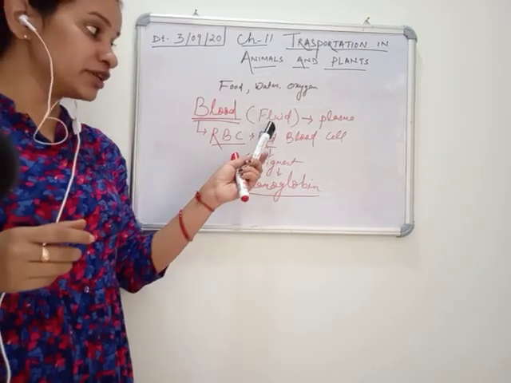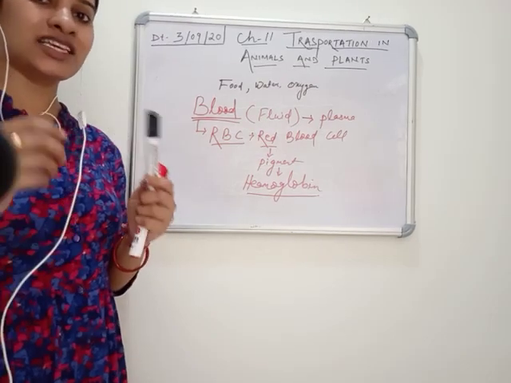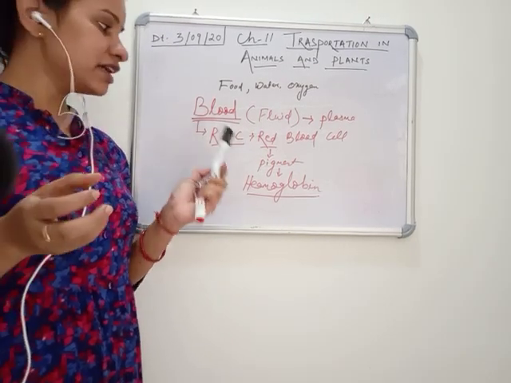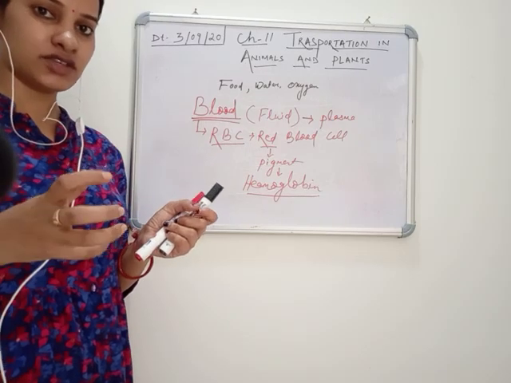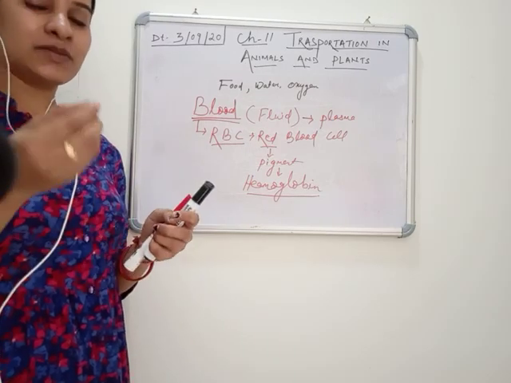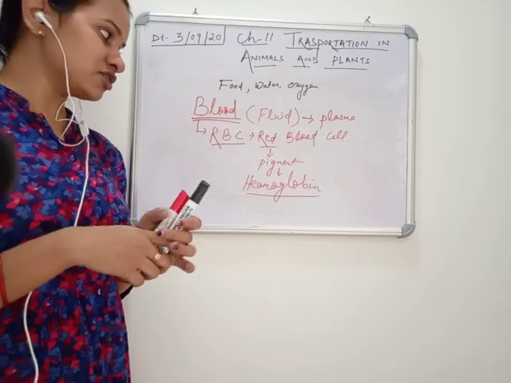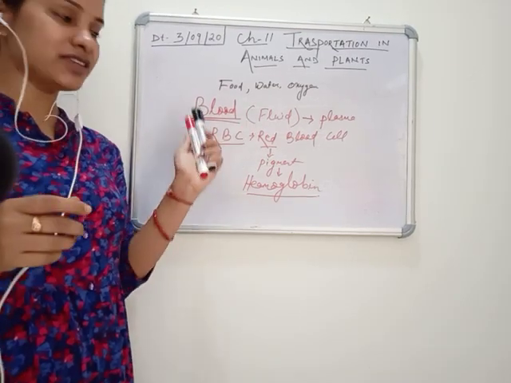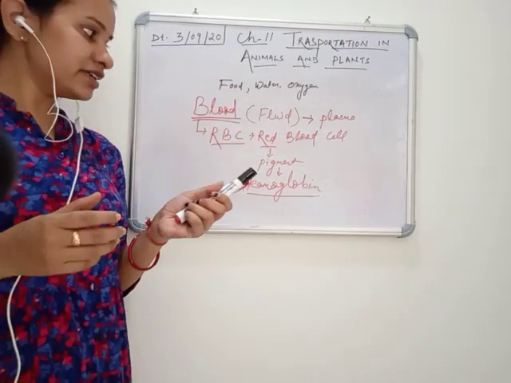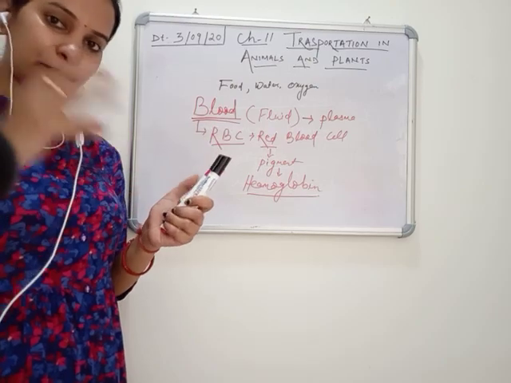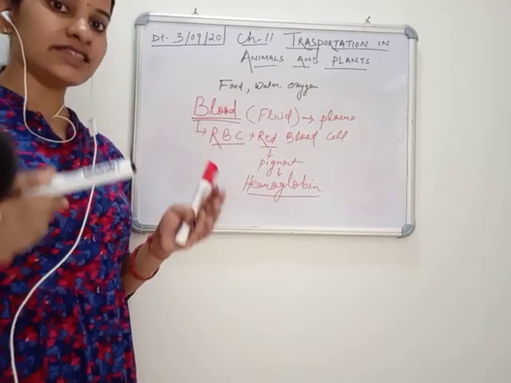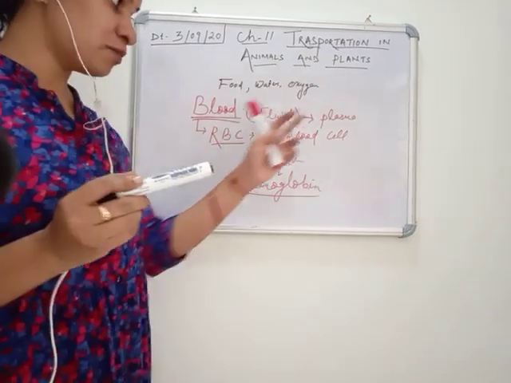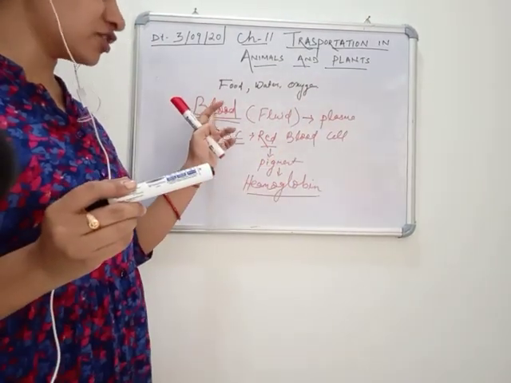Blood is called a fluid. It's not called a liquid because a liquid contains only water particles. Blood contains water particles, some cells, and some gases. Together the mixture is a little bit thick in nature, so it is called a fluid. Blood is a fluid, and the liquid part present in the blood is called plasma. Plasma is a biological word. So plasma is the liquid part of the blood.